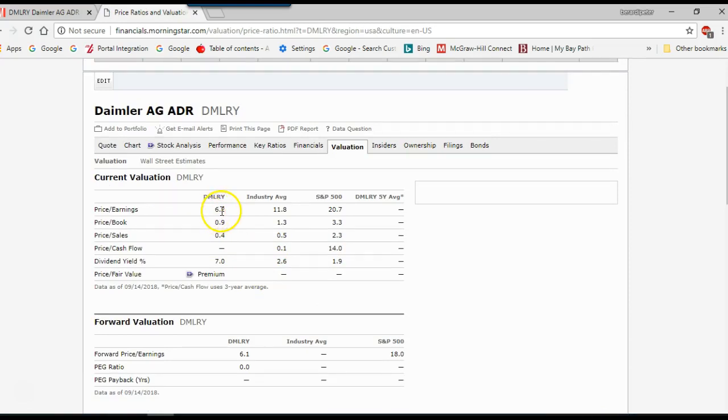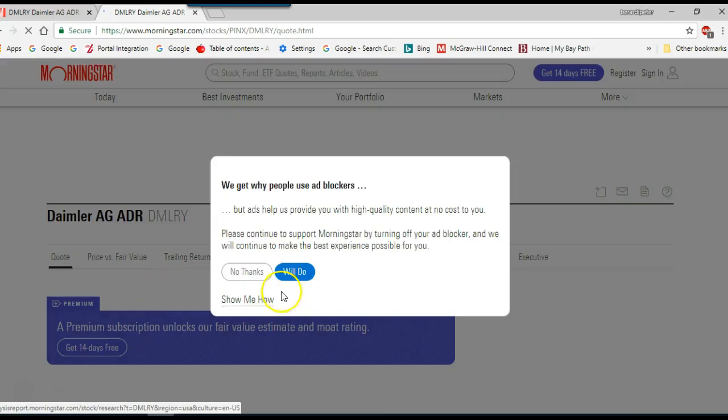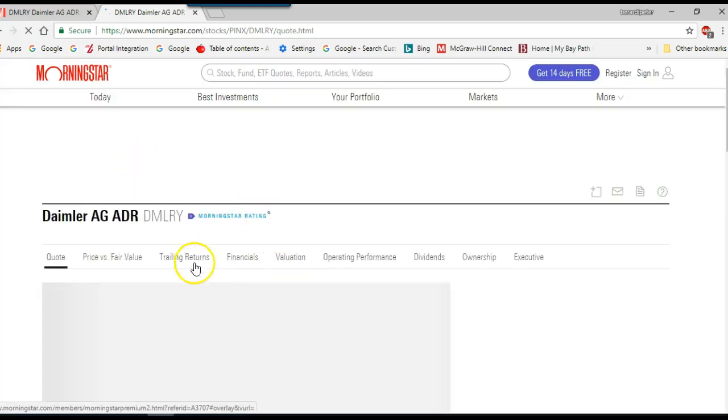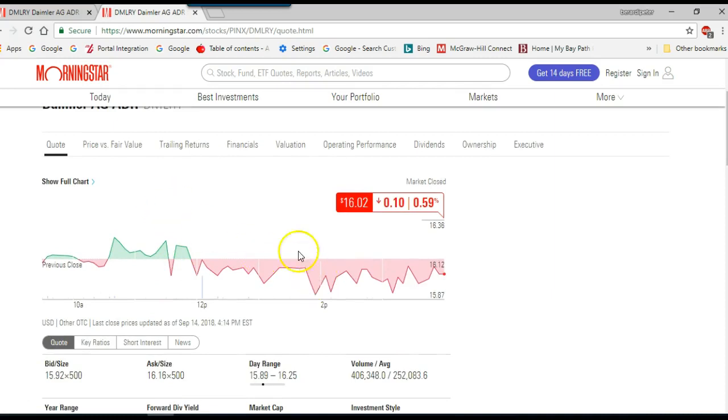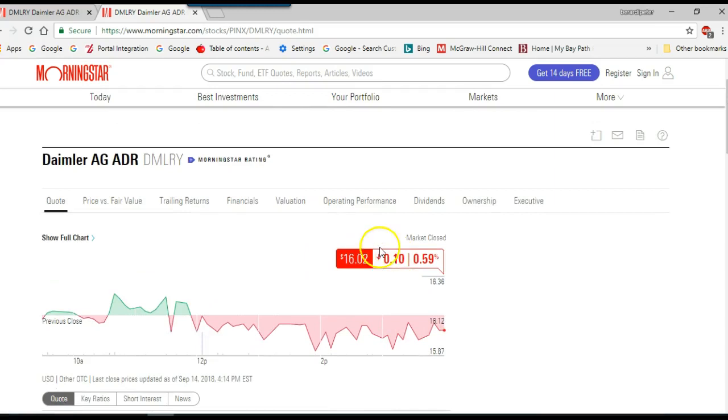Valuation, PE is 6.2 versus industry average. Price to book is lower than industry average, price to sales, and so on. So obviously, Daimler's stock at $16 might look like a bargain, but there's a reason why. Notice the stock went from a high and now is trading at a low. Now, the key is, can they turn things around on their ratios and metrics to get that stock price up?